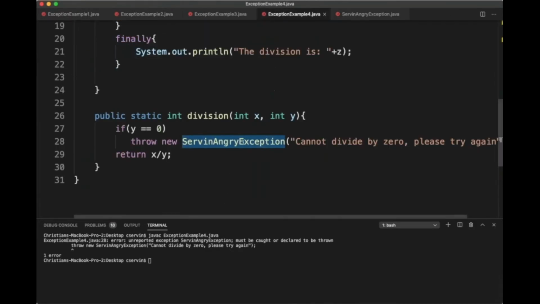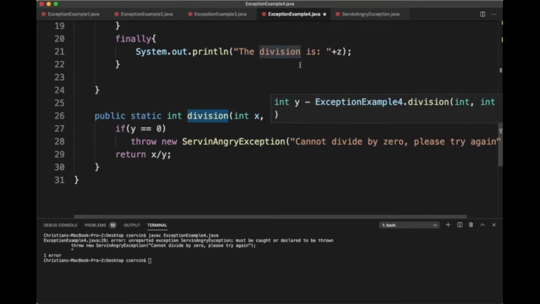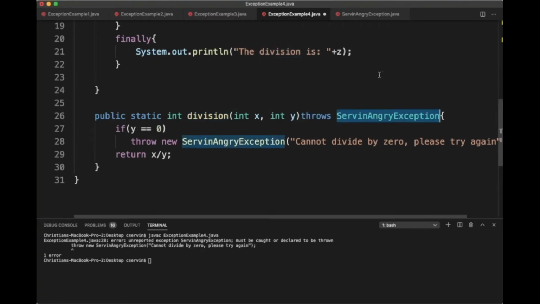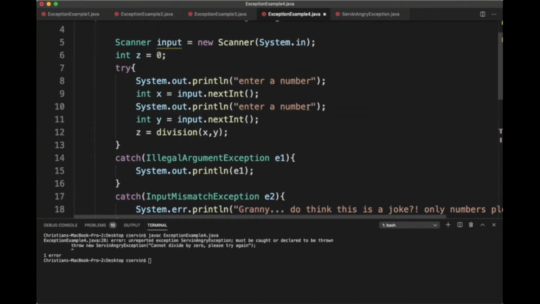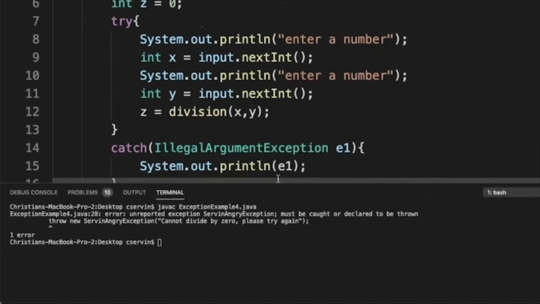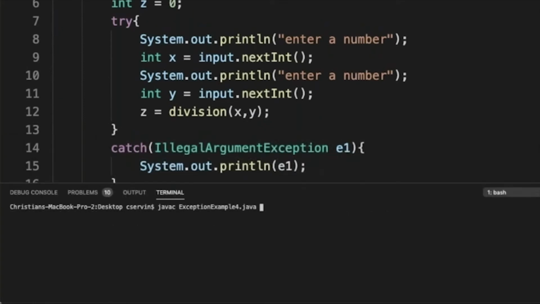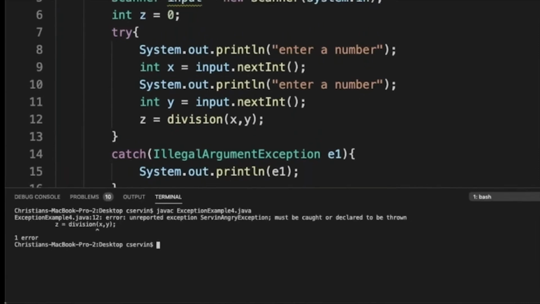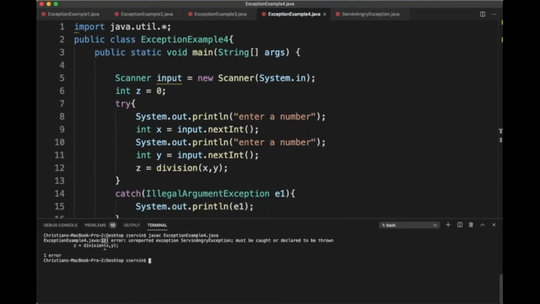That means that when we create this division, you need to report or catch. And here, the proper way is that this method called division will throw, potentially speaking, a serving angry exception. This is very similar to the format that we use when we're trying to read from a file. If I save this, clear my screen, and call it again, it's still giving you this problem, because now we're looking at a different scope.